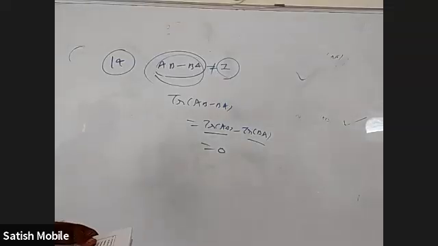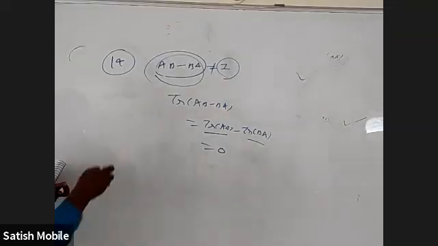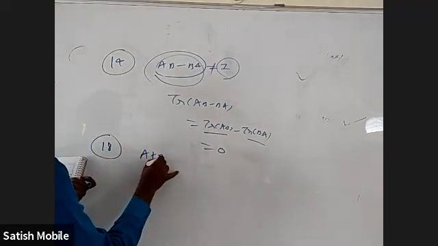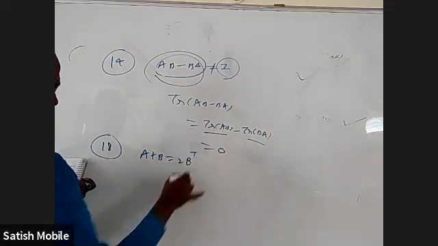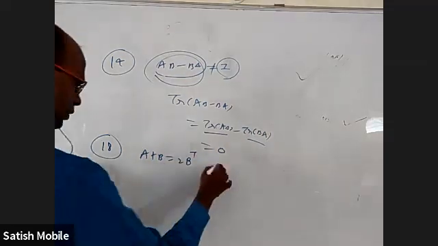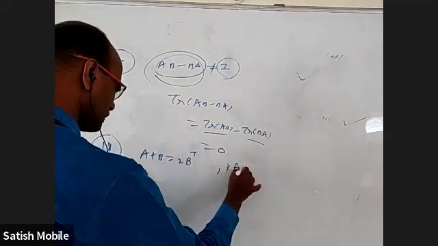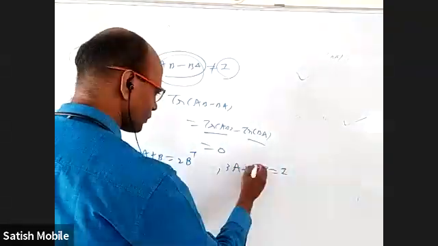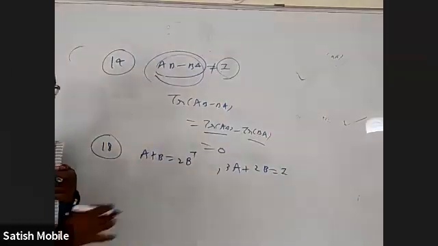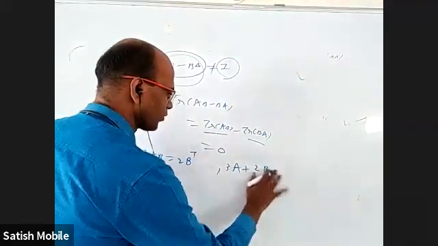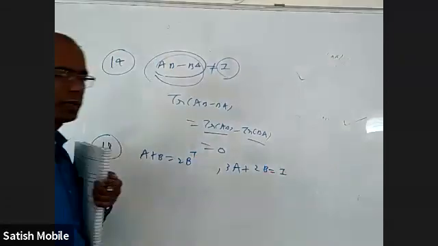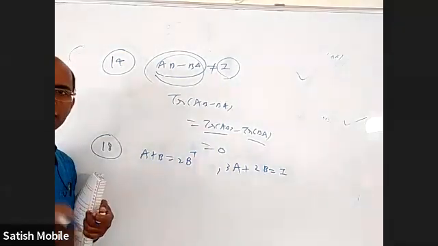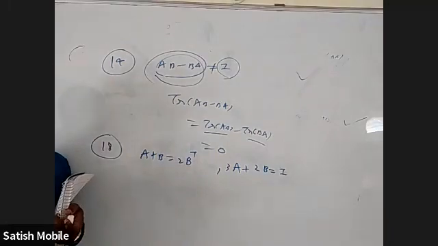Okay, next I will be discussing question 18. They gave in the question that A plus B is 2B transpose. They also gave 3A plus 2B equal to some identity matrix. This looks simple but is a little tricky. If you try to do it on your own, you will find something not going right. Somebody may get it also. Basically, I will get A is identity matrix times some number, and B is also identity matrix times some number.